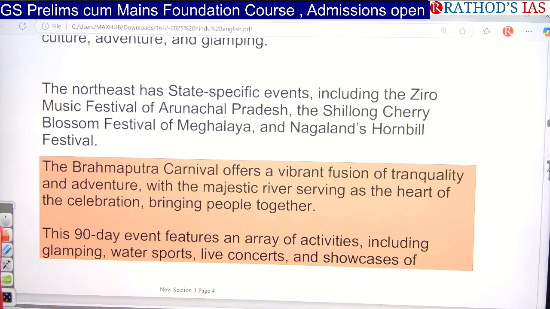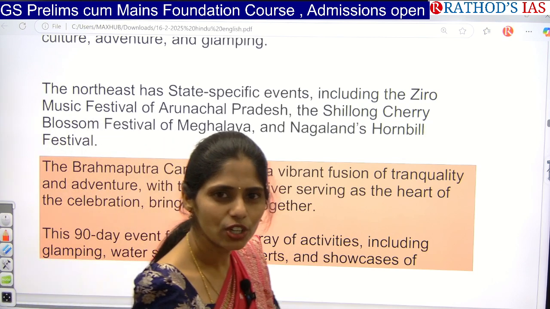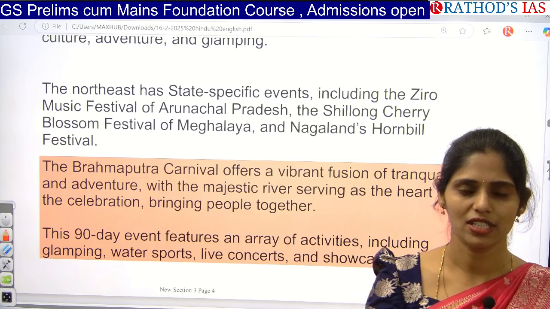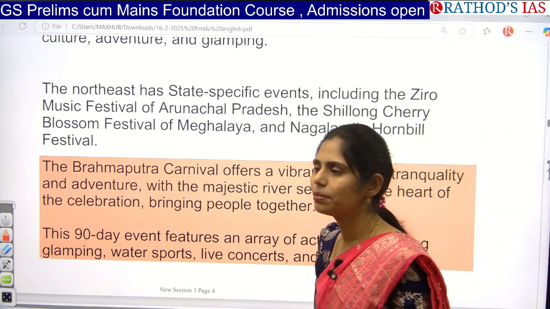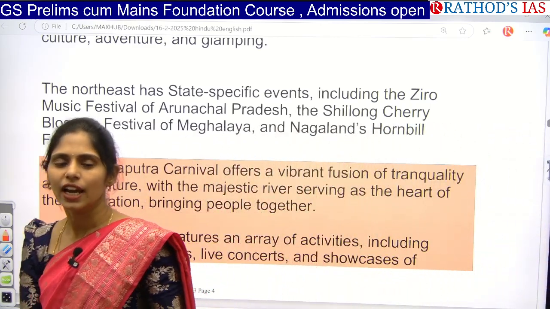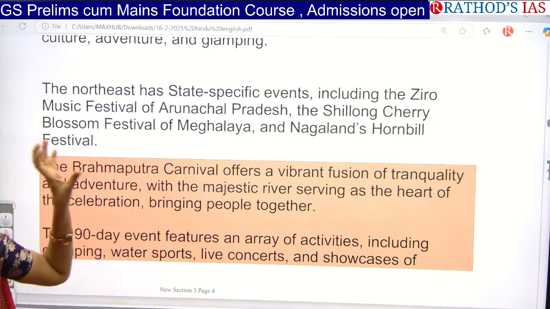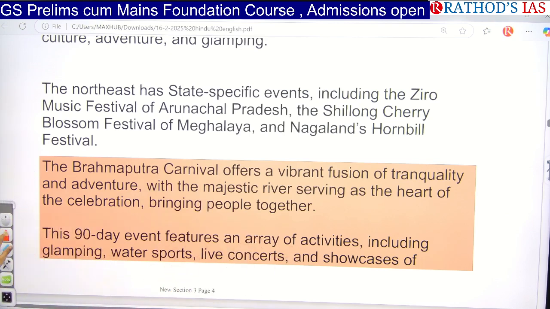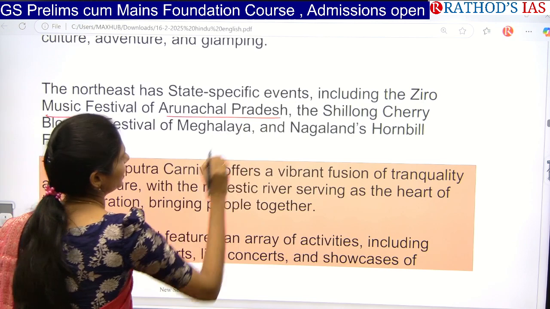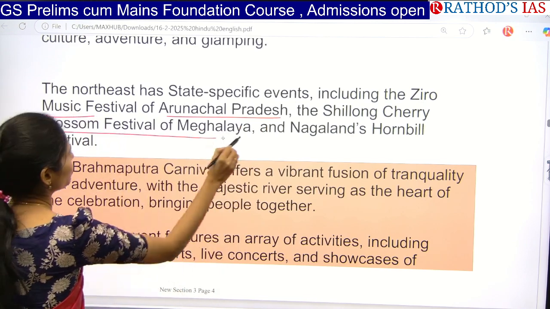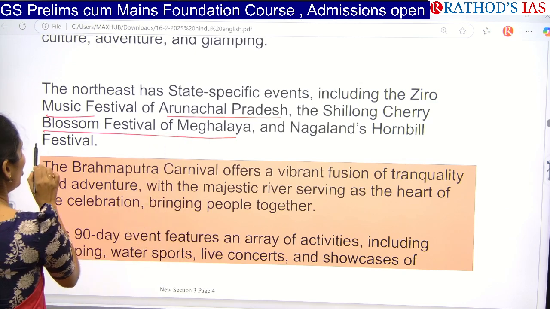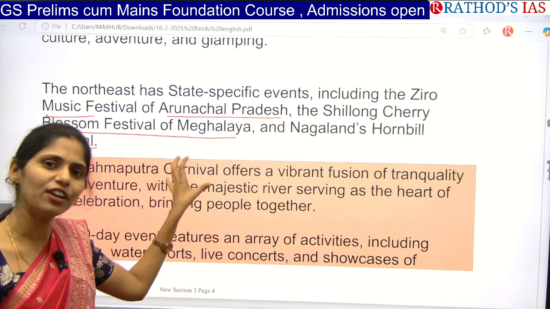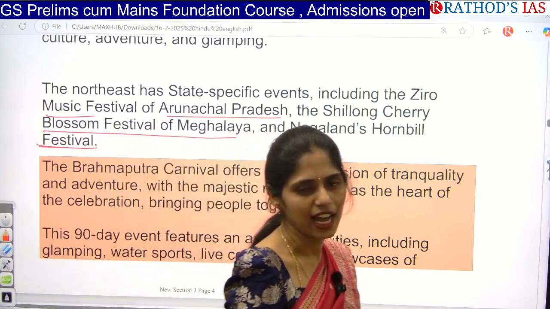Apart from that, you have to do some research regarding which are these seven sisters, and which events they are having, especially in northeastern states like Mizoram, Meghalaya, Arunachal Pradesh, and Sikkim. Which are the cultural events special to their states? For example, Ziro Music Festival is of Arunachal Pradesh, Shillong Cherry Blossom Festival of Meghalaya, Nagaland Hornbill Festival of Nagaland. So they are going to celebrate these kinds of events in that 90-day carnival.